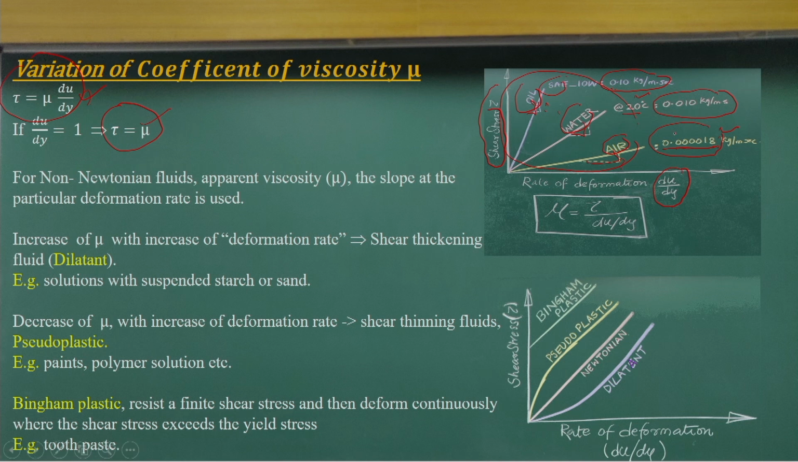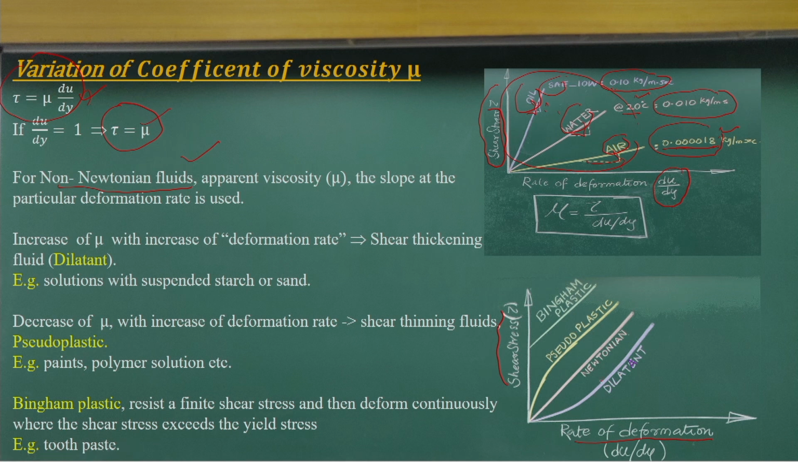Most of the common fluid flow problems also follow Newtonian behavior, but in some cases they do not. So we call them non-Newtonian fluids or fluid flow problems. In that case, for example, as given here, consider the rate of deformation and the shear stress. If you look at this straight line, it represents the relationship between these two, and in this graph it is a Newtonian fluid.